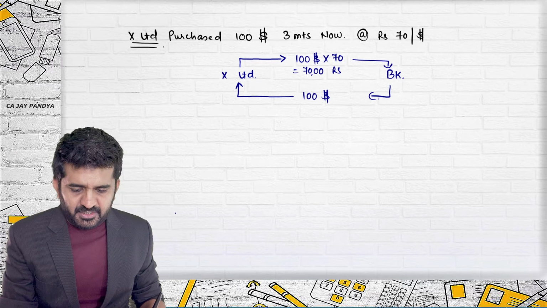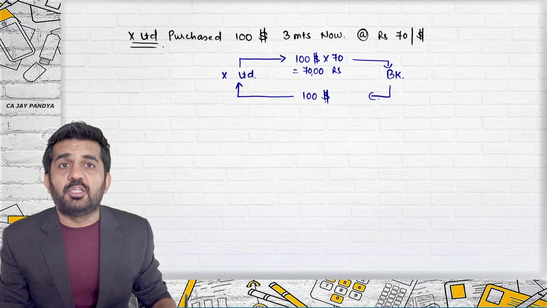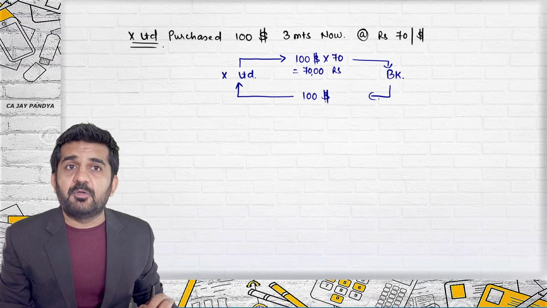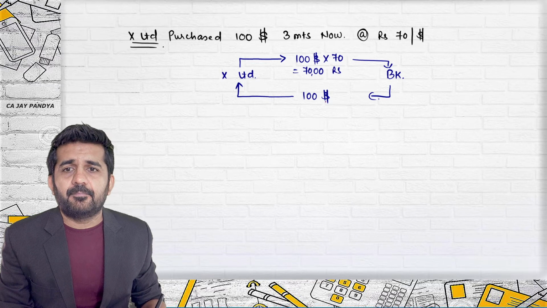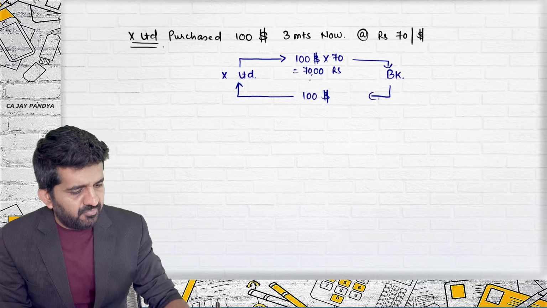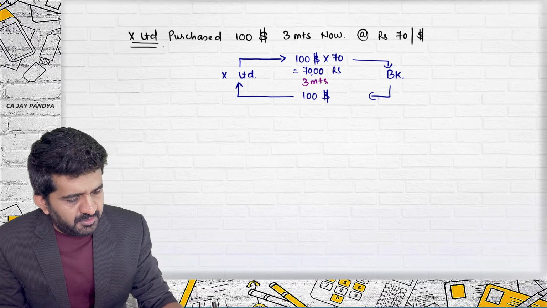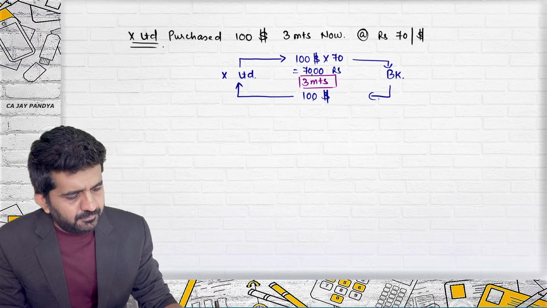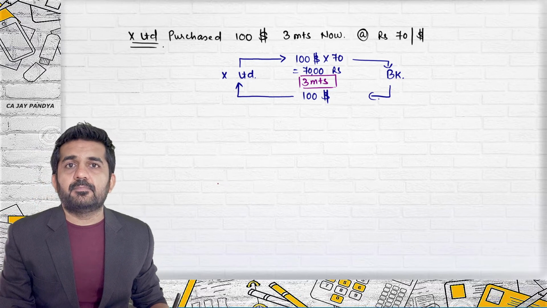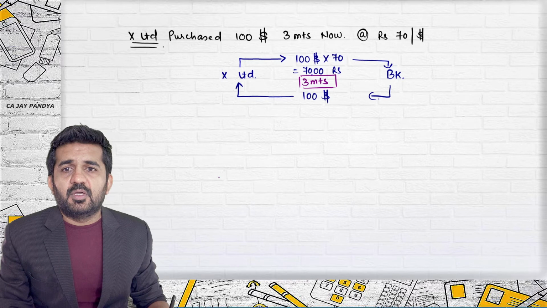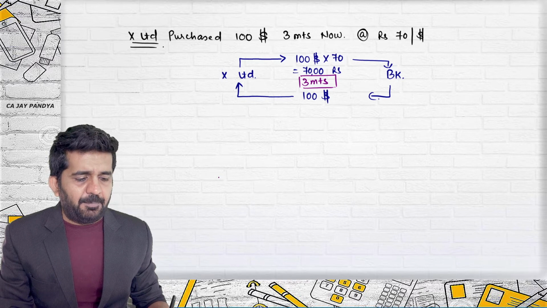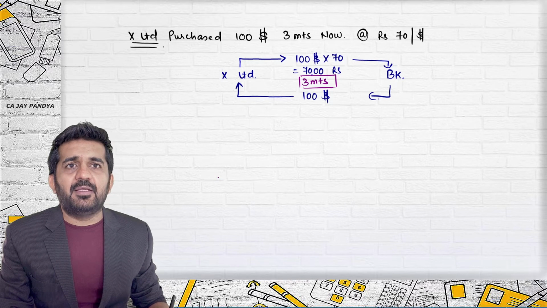All right, Aman, can you help me out? After how many months will all this happen, or will it happen today? After 3 months. When will the delivery of $100 be made? After 3 months. And when will the payment of 7,000 rupees be made by X Limited to the bank? After 3 months.